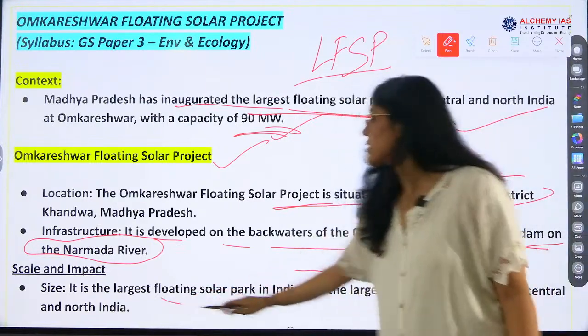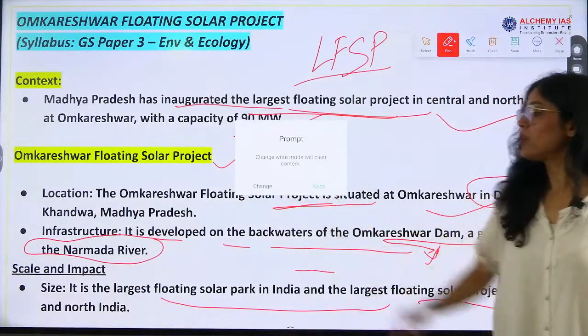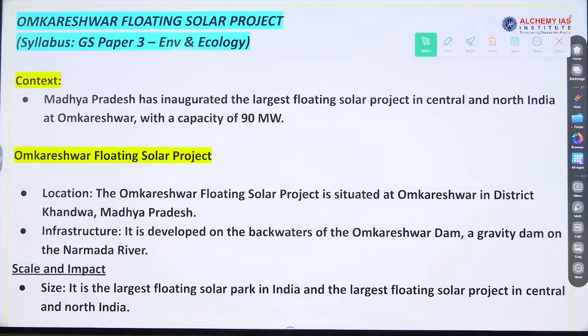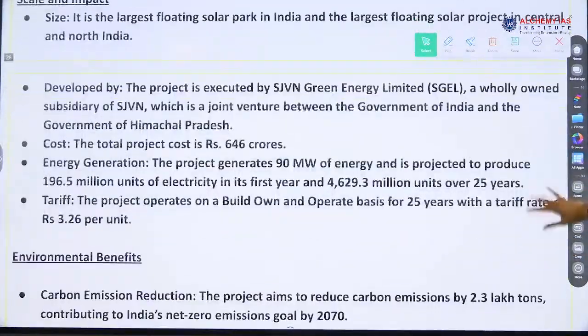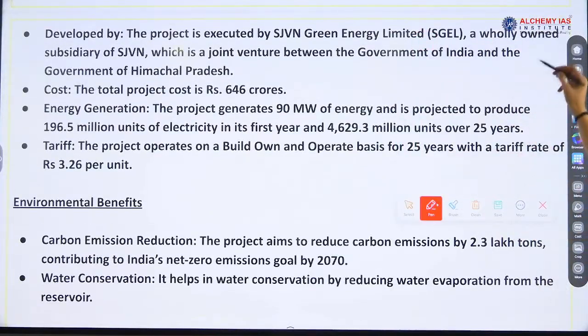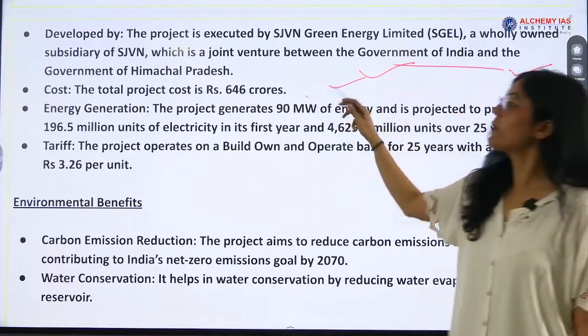Scale and impact: largest floating solar park in India and the largest solar project in central and north India. So two important points, okay? Developed by SGEL, a joint venture between Government of India and Government of Himachal Pradesh.